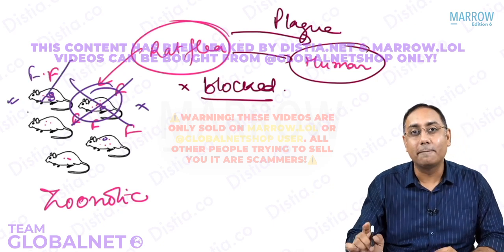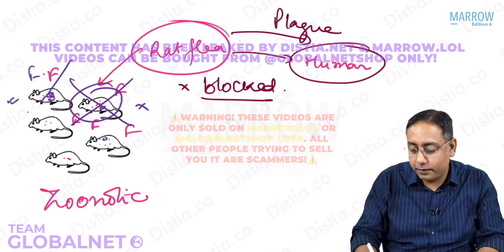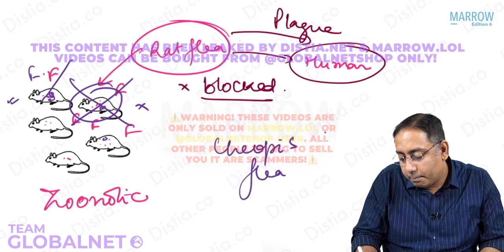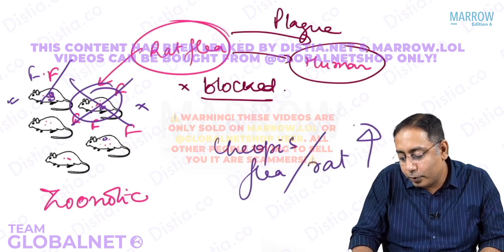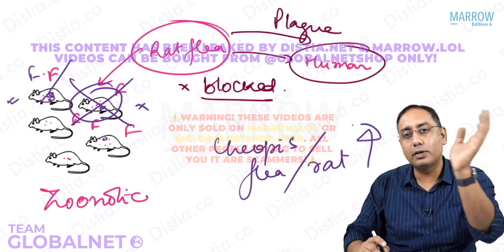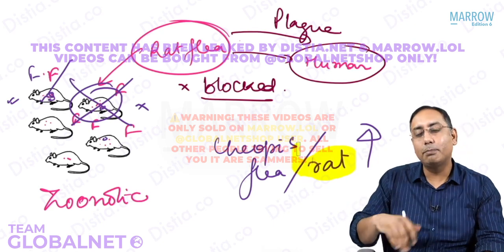Chiopis flea per rat. Chiopis feeds only on the rats. So what will happen to the Chiopis flea per rat? The Chiopis flea per rat is definitely going to increase. This increase is because of the more Chiopis or the less rat. The answer is, the primary determinant is the lesser number of rats.